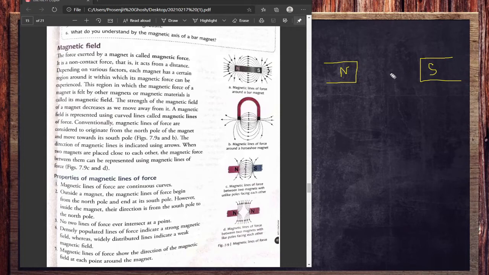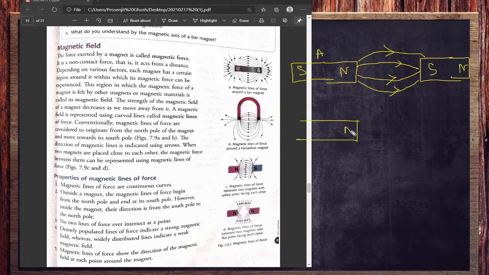As you can see over here, we have two separate magnets, A magnet and B magnet, where the opposite poles are facing each other. So what should happen over here? That is attraction. We know the lines of force always come from north and move to south, so that kind of pattern comes over here. So that is about the attraction.